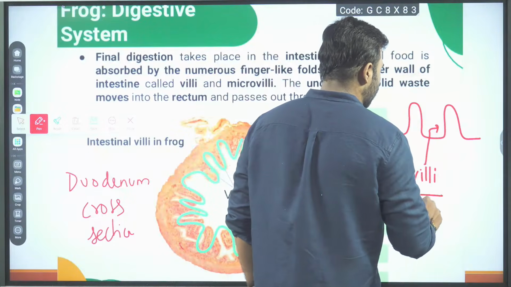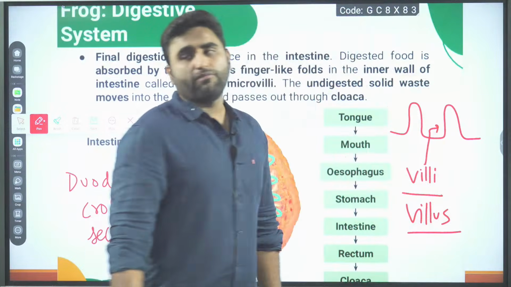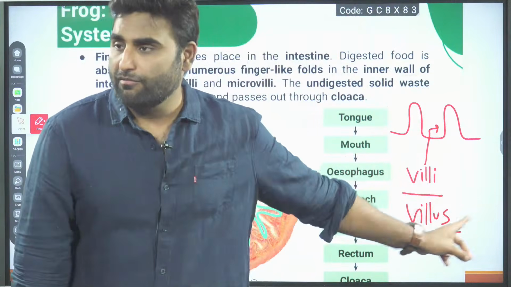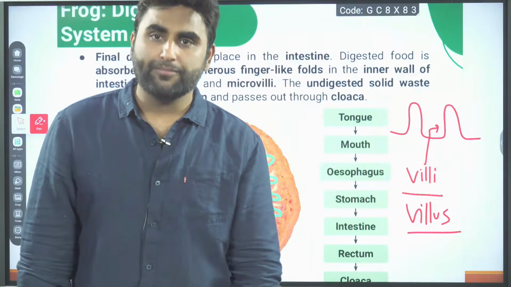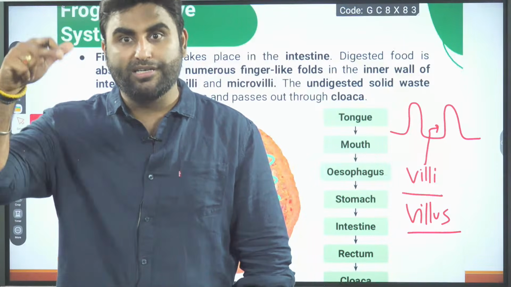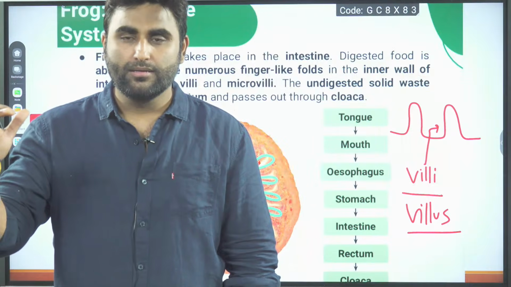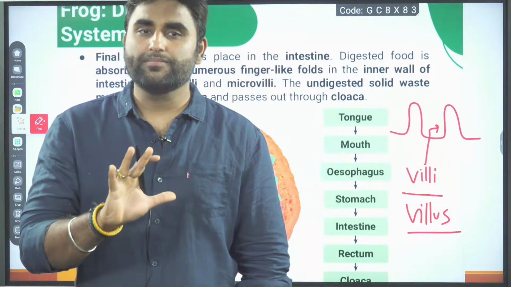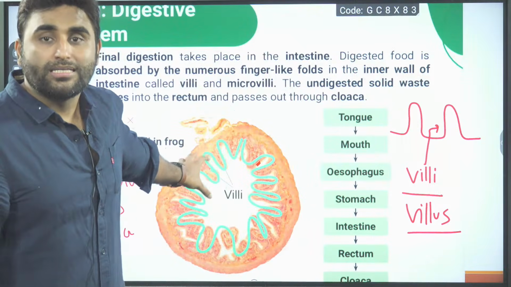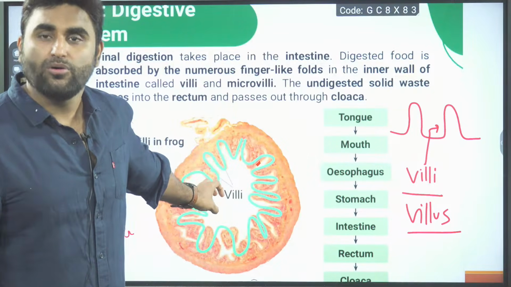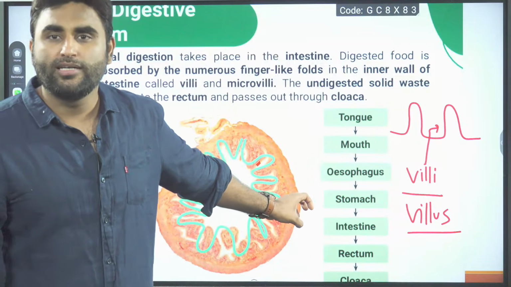Singular will be called villus. One single villus, multiple of them, villi. So there is a folding of the small intestine mucosa layer, which increases surface area. The lumen becomes very narrow. Since the lumen diameter becomes very narrow, that's why it is called the small intestine.